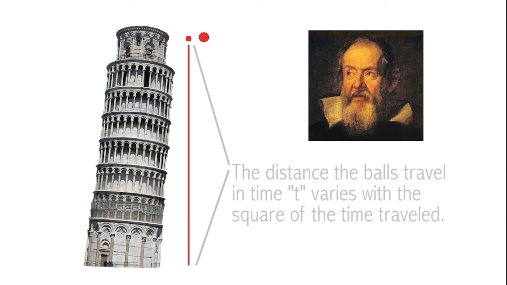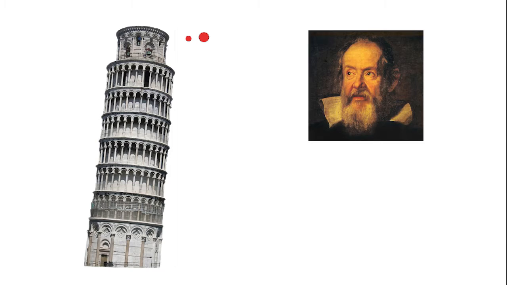He discovered that the distance the balls travel in time t varies with the square of the time traveled, that is, proportional to t squared. Since the size of the ball does not matter, we shall, in our mathematical model of the ball's motion, replace the ball with a simple moving point, moving straight downward, as we see in the animation. We now move to the mathematics of Galileo's discovery.